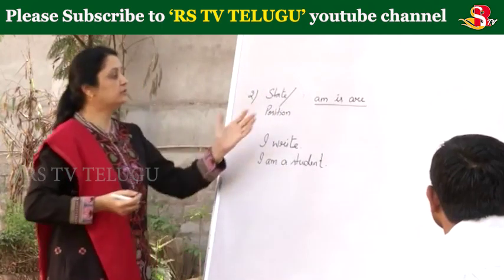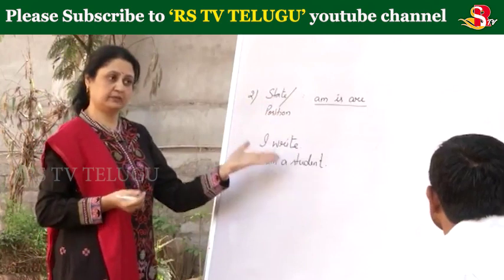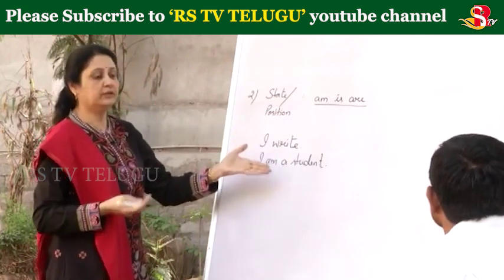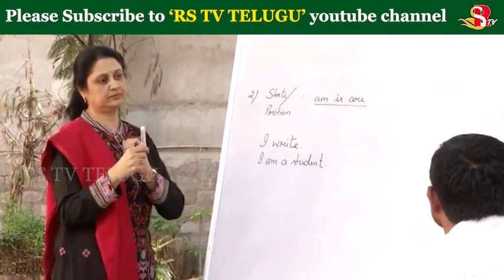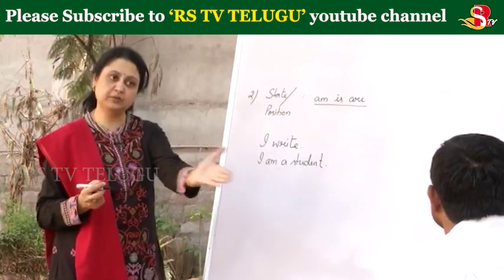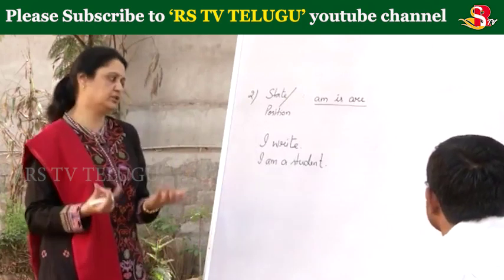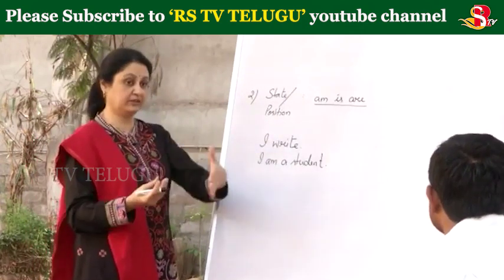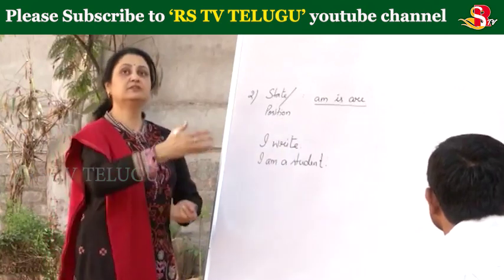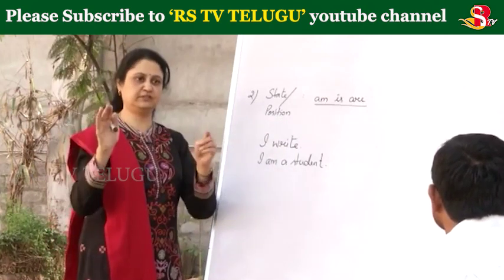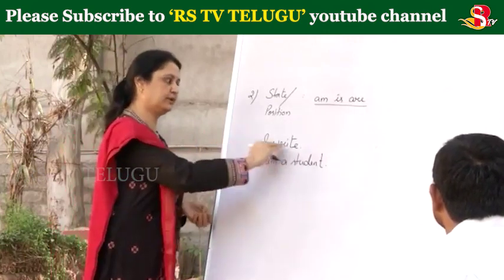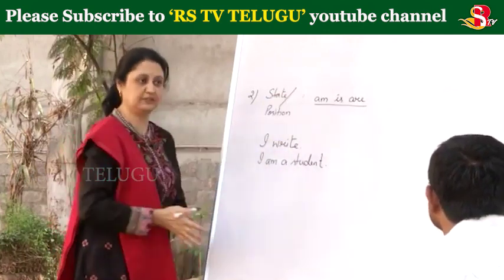For example, this is a blackboard. There is no action. We are saying only this is a blackboard. This is my marker. These are your books. So here there is no action involved. We're just talking about what we have or what these things are. This is Ramakrishna Math. So this is a state, this is Ramakrishna Math, like that. So when we don't talk about actions, then we have to make use of these verbs.